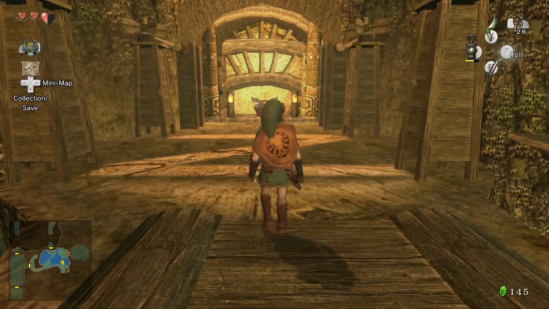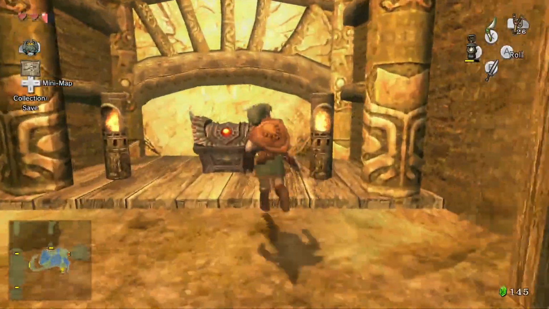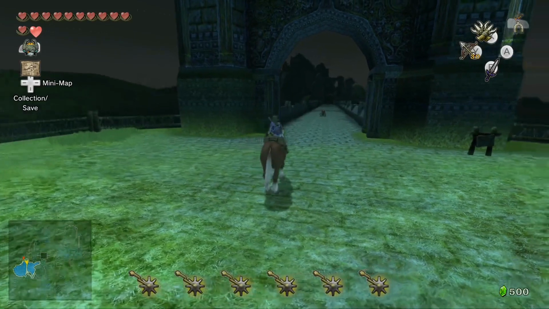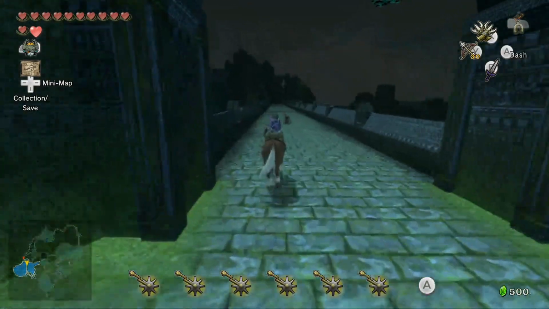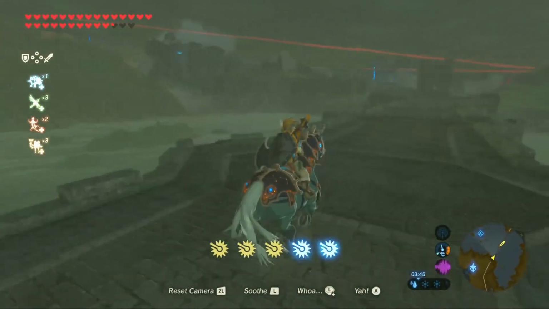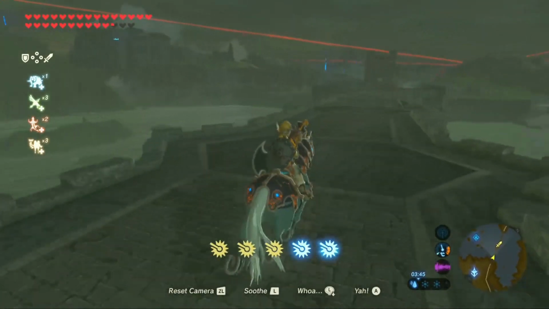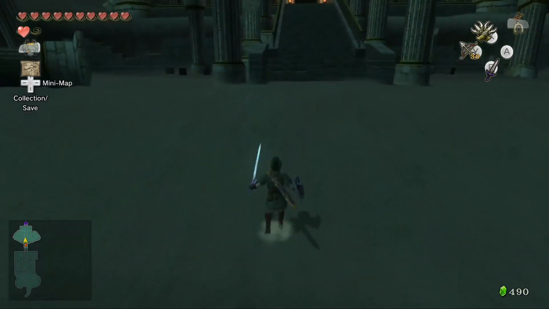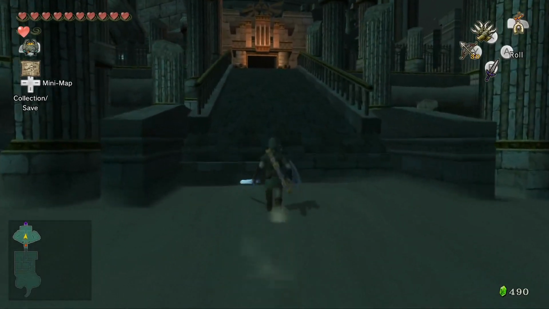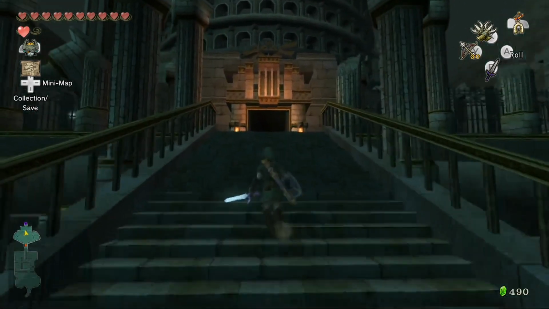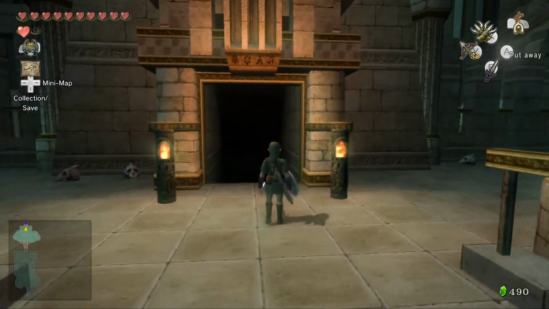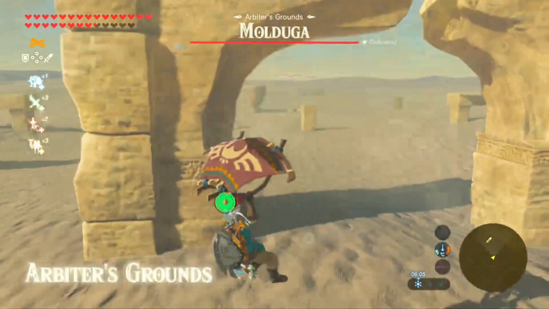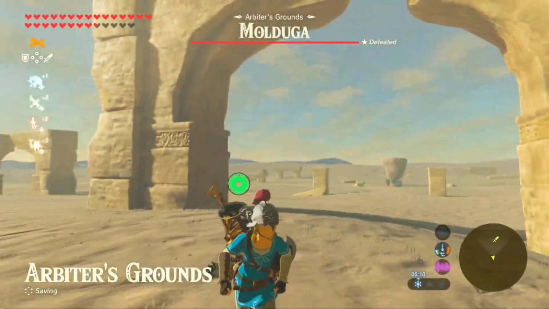However, luckily, there are two locations in Breath of the Wild that can be used as evidence. Firstly, we have the Bridge of Hylia. In Twilight Princess, the Bridge of Hylia is a landmark that you travel across and see several times. Although it appears to have been changed and reconstructed, it's definitely supposed to be the same bridge. The next location is the Arbiter's Grounds. In both Twilight Princess and Breath of the Wild, the Arbiter's Grounds is found in the Gerudo Desert. In Twilight Princess it is a massive structure that is home to the 4th dungeon, while in Breath of the Wild it is merely a few broken structures scattered throughout the sand.